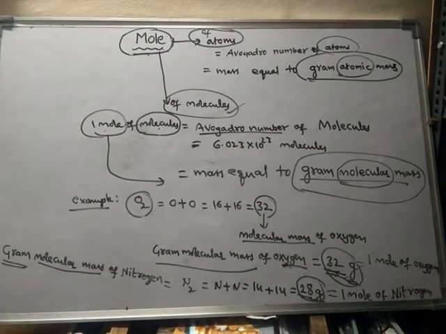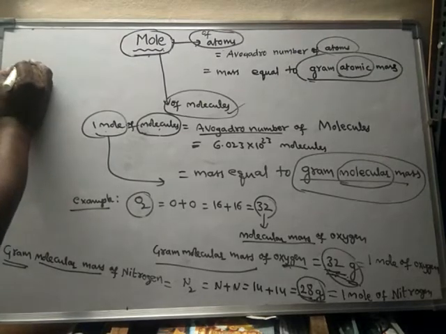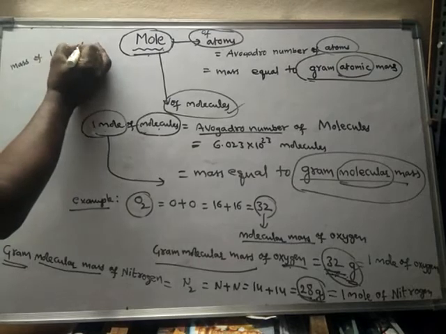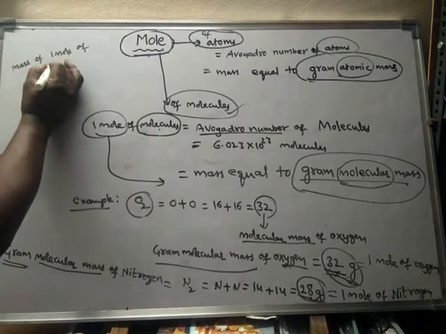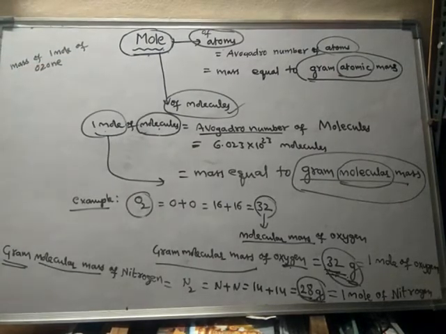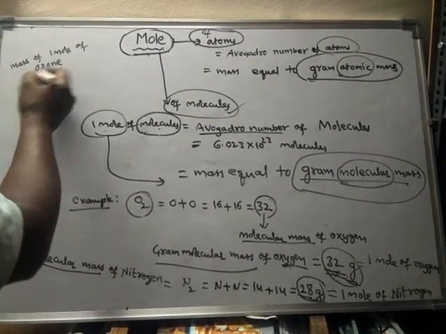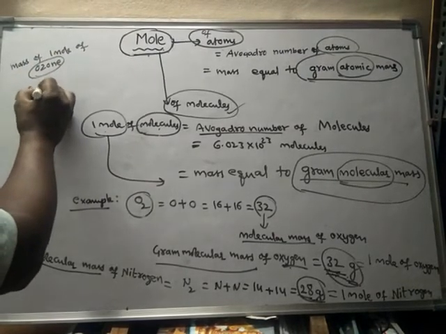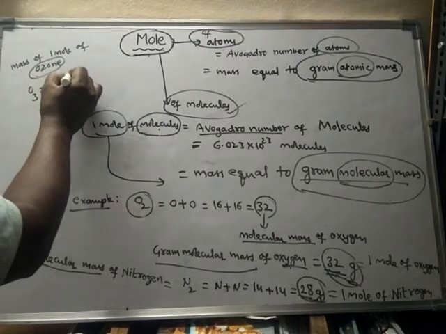What is the mass of 1 mole of ozone? What is the formula of ozone? O3. It contains 3 oxygen atoms.